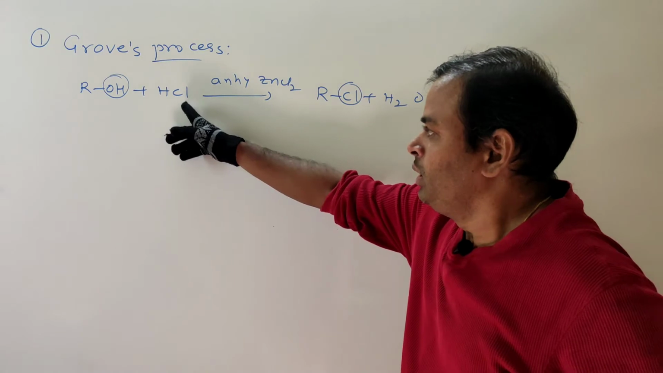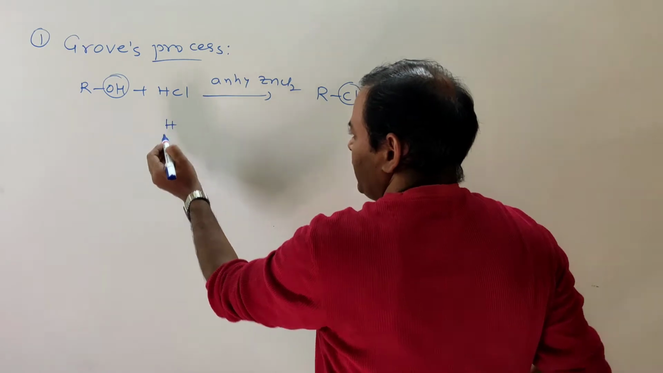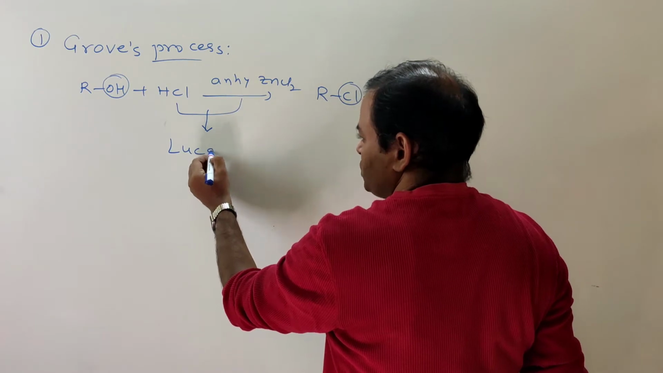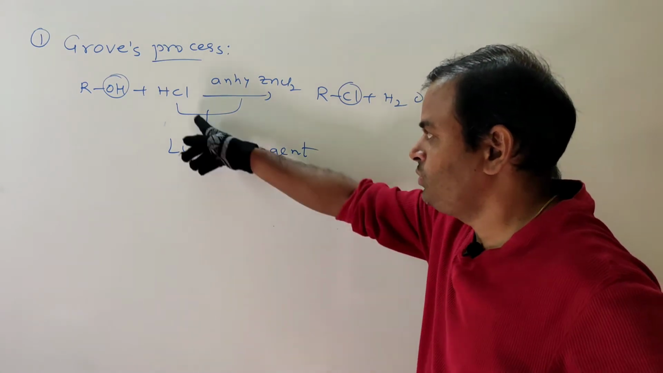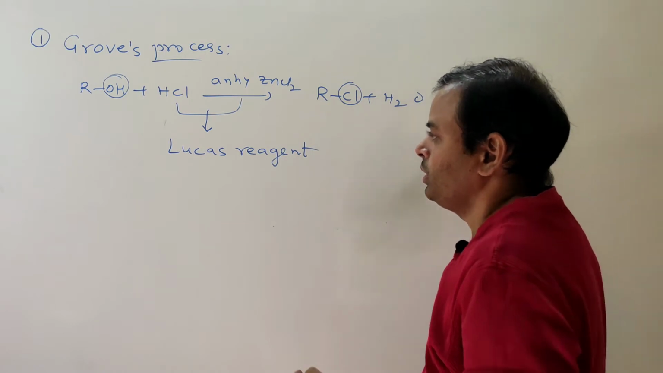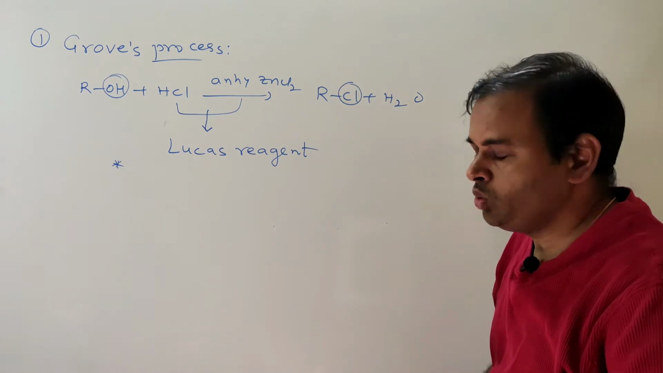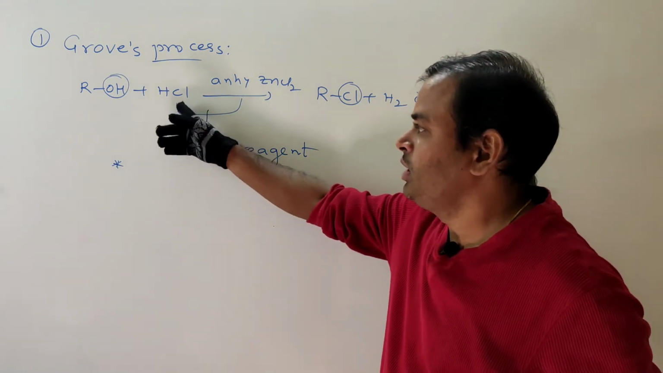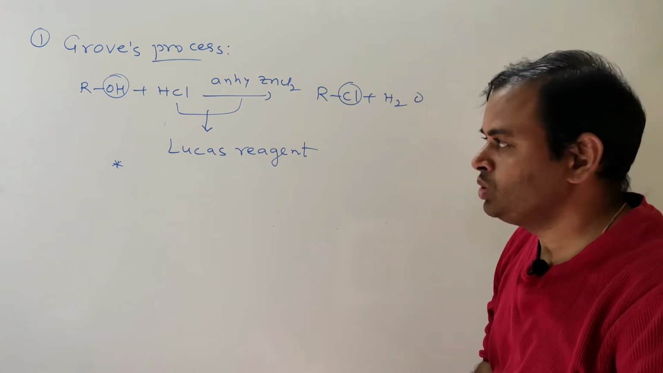So here HCl and anhydrous ZnCl2, these two collectively are called Lucas reagent. The mixture of HCl and anhydrous ZnCl2 is called Lucas reagent. Now the process in which HCl and anhydrous ZnCl2 both are used is called Groove's process. In any process, if HCl and anhydrous ZnCl2 both are used, that process is said to be Groove's process.